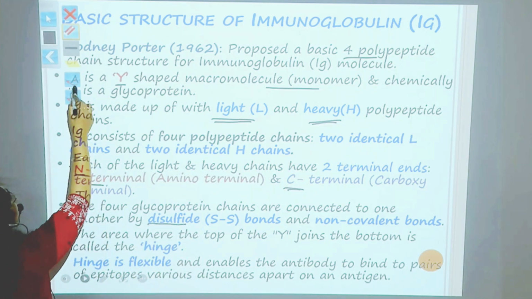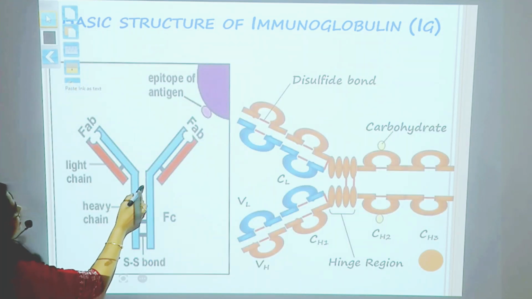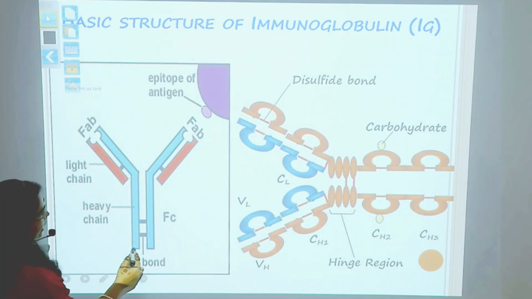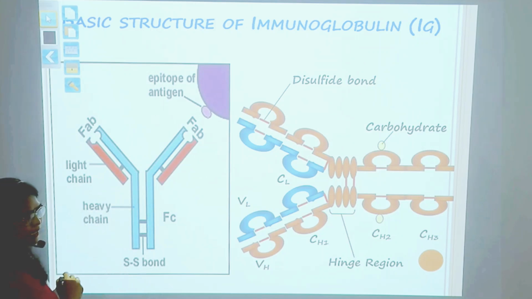You can see here, this is the heavy chain, this is the lighter chain.